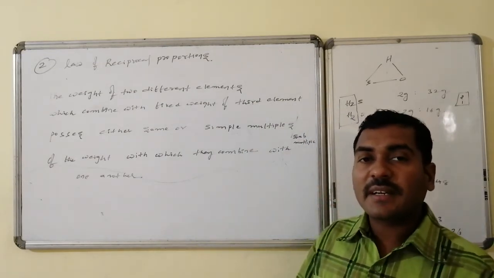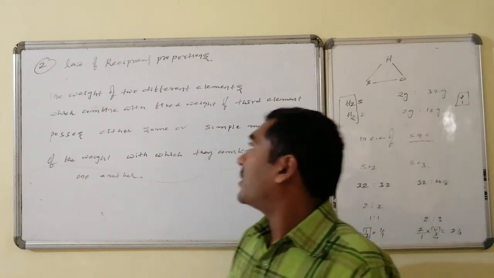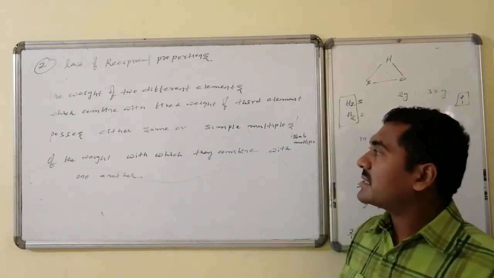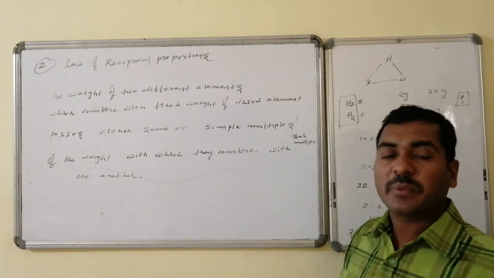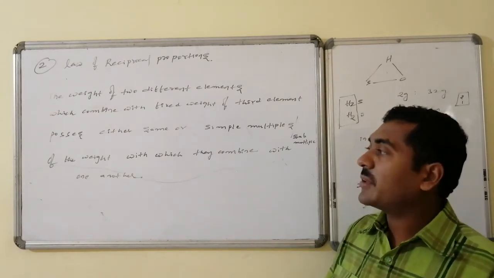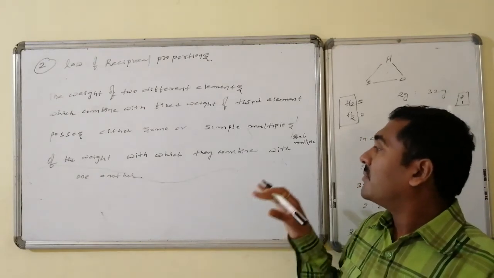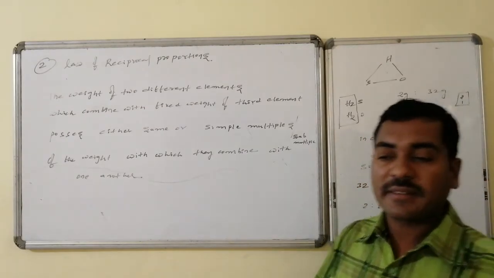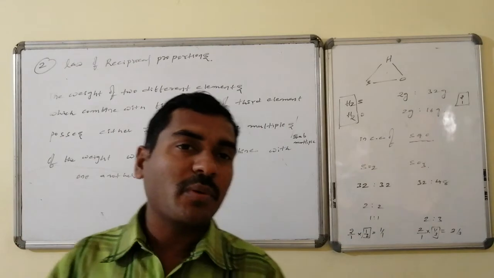Thus it can be stated that the weights of two different elements which combine with a fixed weight of a third element possess either the same weight ratio or a simple multiple or submultiple in which they combine with one another, is said to be the law of reciprocal proportions.